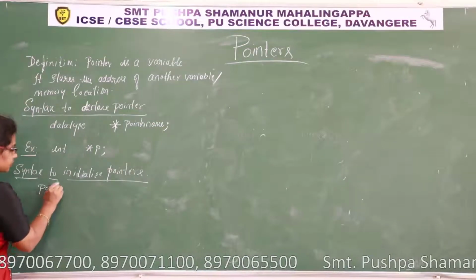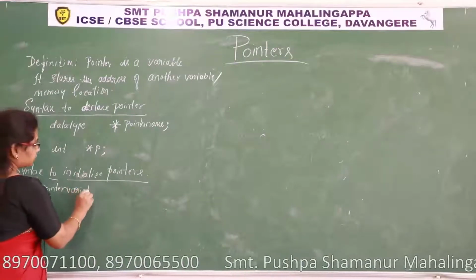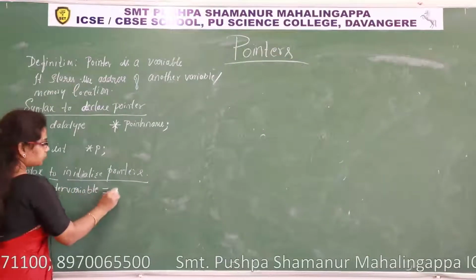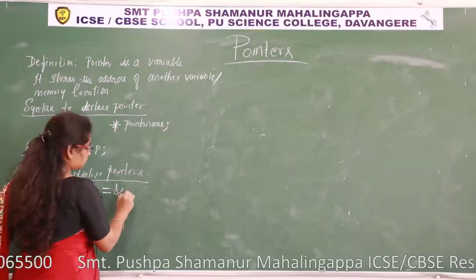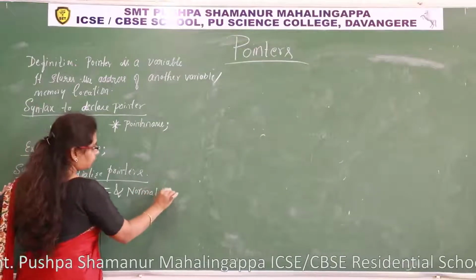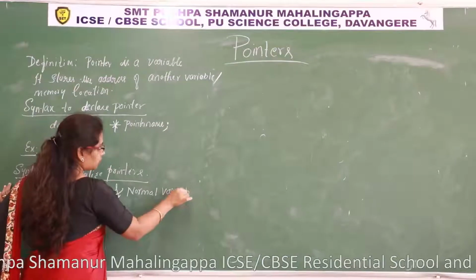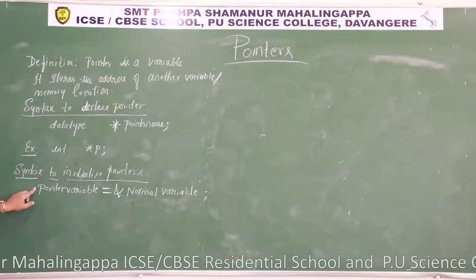So: pointer variable is equal to ampersand normal variable semicolon. You should not write the star operator here.